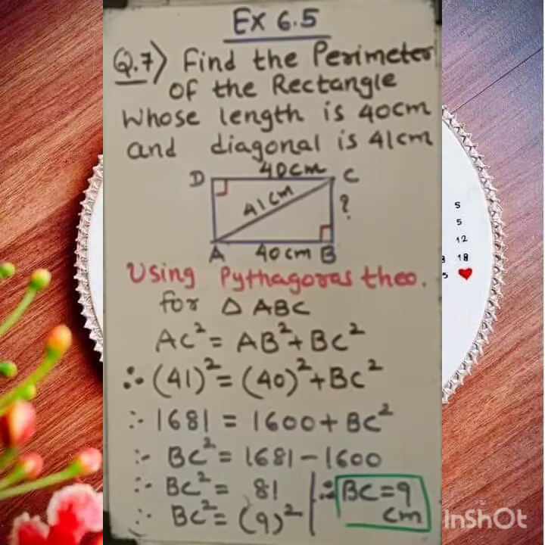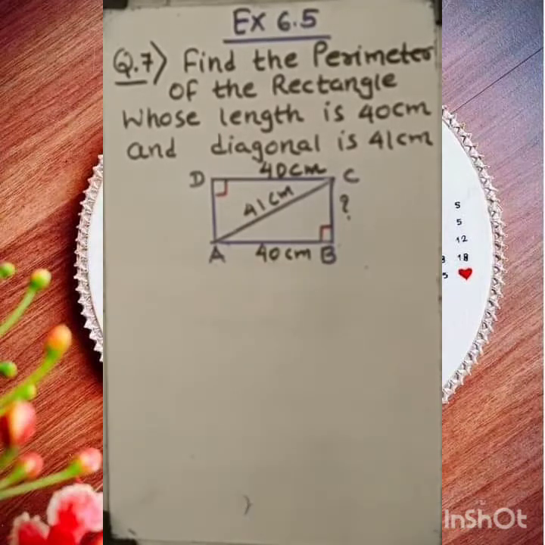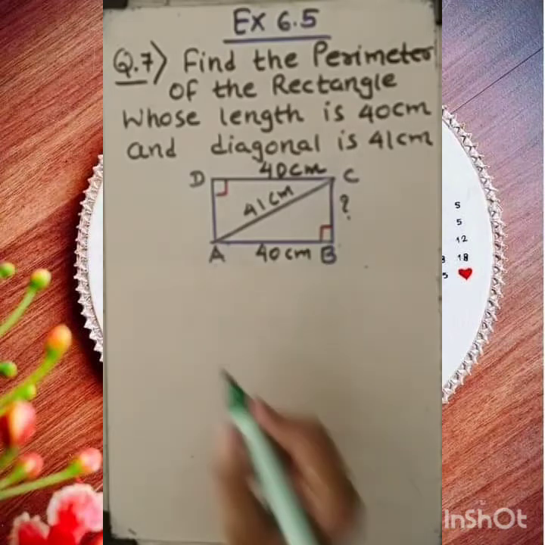Okay dear. Now the question is not complete, because in the very first line of the question they have asked us to find the perimeter of a rectangle. So let's find it. We need to find the perimeter of rectangle ABCD.